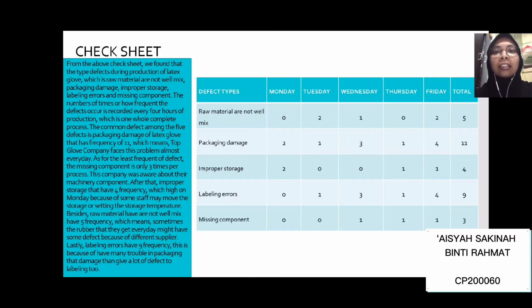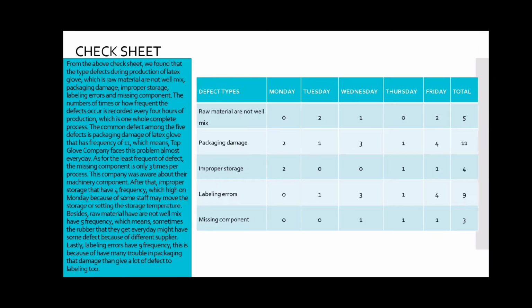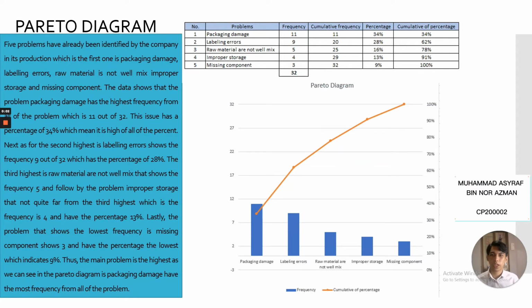And lastly, labeling error has a frequency of 9. This is because of the many troubles in packaging damage, which then give a lot of defects to labeling too. So we move to the Pareto diagram.